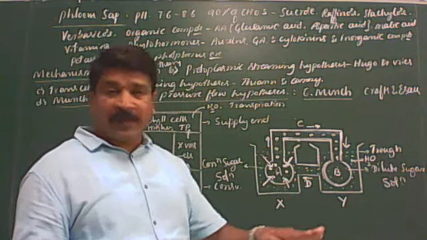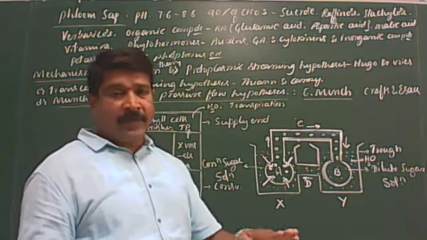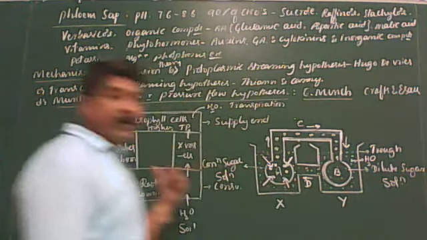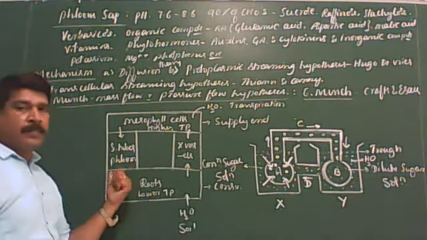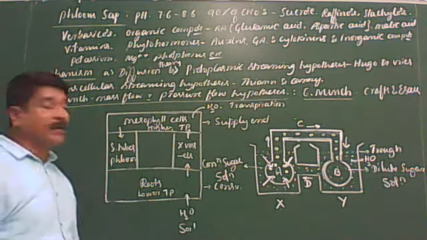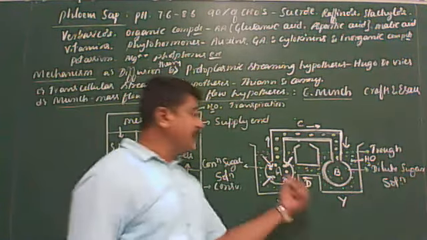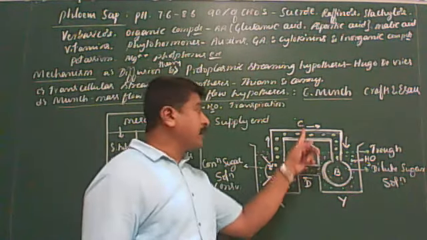I think it is very clear for you. Are you following what I am telling here? Okay, I'll repeat once again. So, in order to support this idea, Munch constructed a physical or osmotic model. It consists of two osmometers, A and B, connected by the tube C.